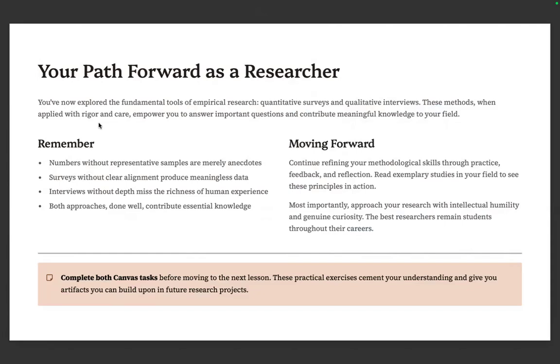Complete both Canvas tasks before moving on to the lessons next week. Remember, Friday next week is the face-to-face. These practical exercises that I've given will cement your understanding and give you artifacts you can build upon for future research problems.